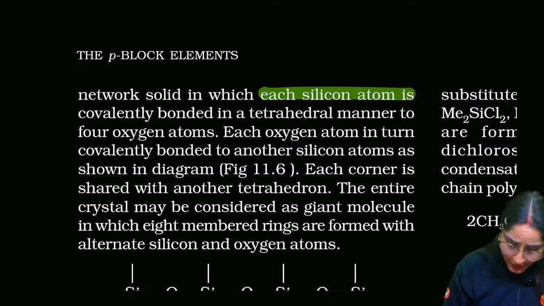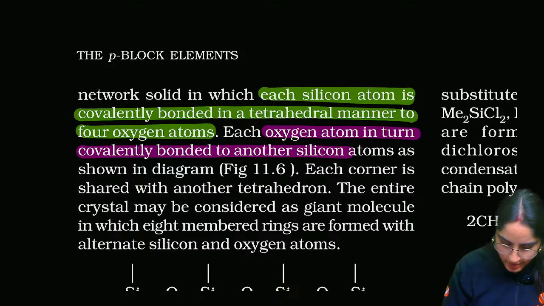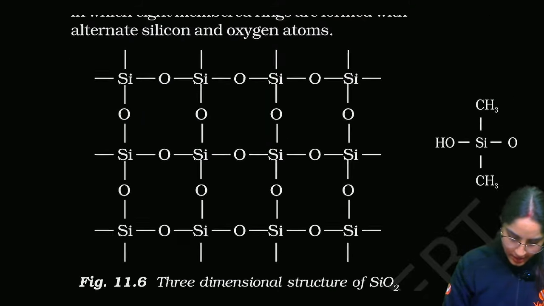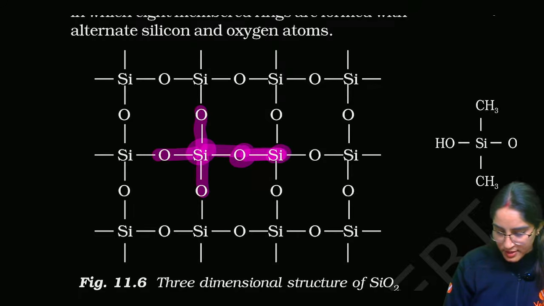Each silicon atom is covalently bonded tetrahedrally to four oxygen atoms, right? And what you will see, each oxygen atom in turn is covalently bonded to another silicon atom as shown. So each silicon atom is bonded to four oxygen.